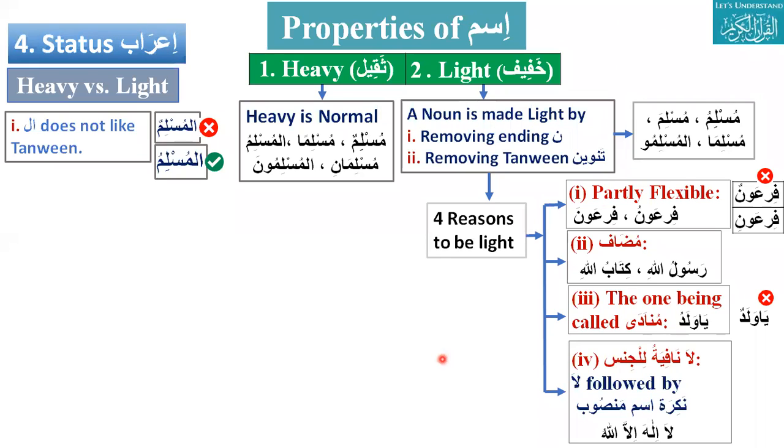But there are non-Arabic names, and they are partly flexible. They will have like fir'aunu, fir'auna. There is no fir'auni. So marfu, mansub and majroor will be the same. So these non-Arabic names will always be light. We will never see them as fir'aunun, fir'aunin.